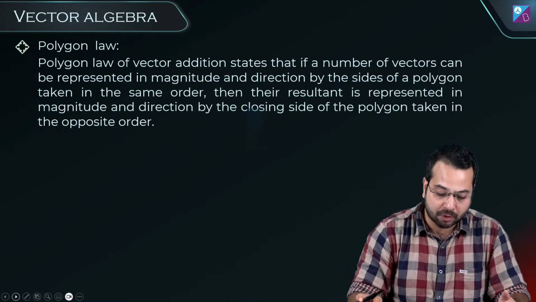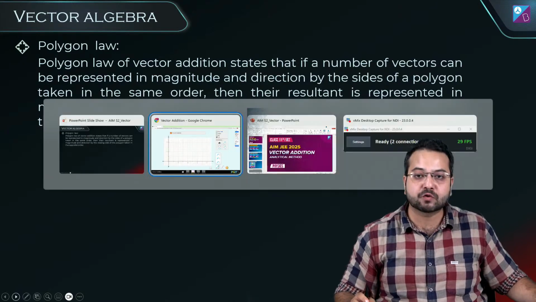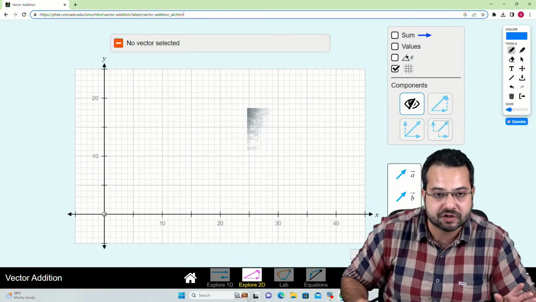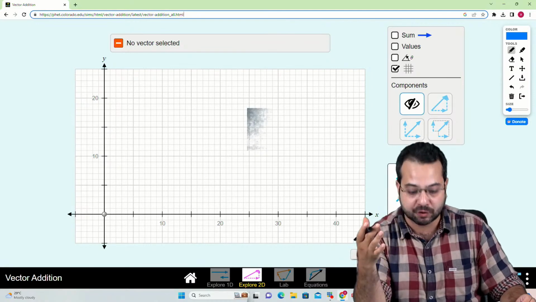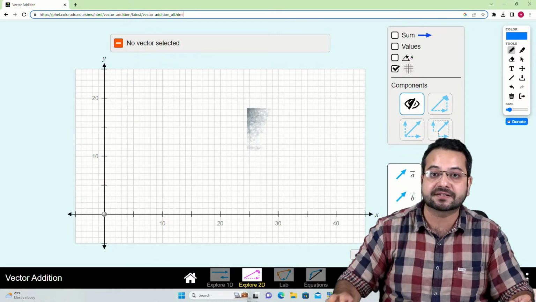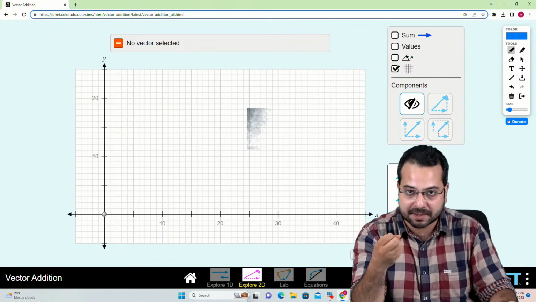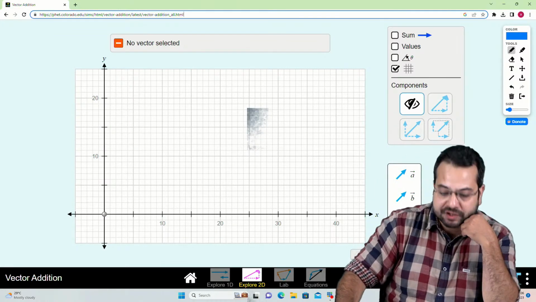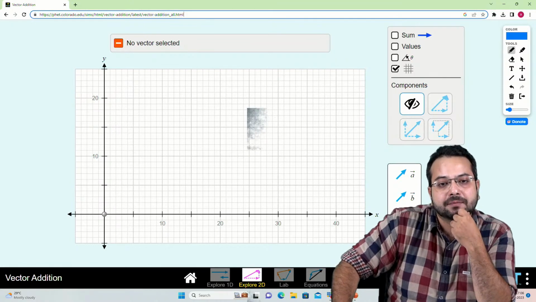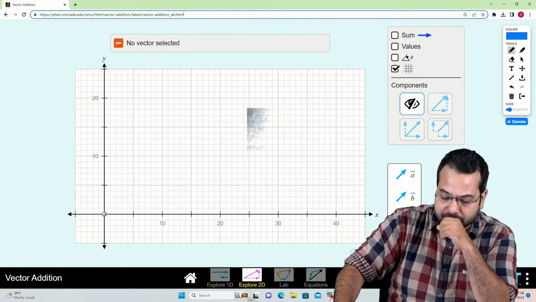Okay. So what do we have? What I want to do is show you a simulation. Last class also we had shown you this simulation. So what happens with a simulation? Things are seen better and understood better. So in the simulation I show vector addition, and what we want to do is have